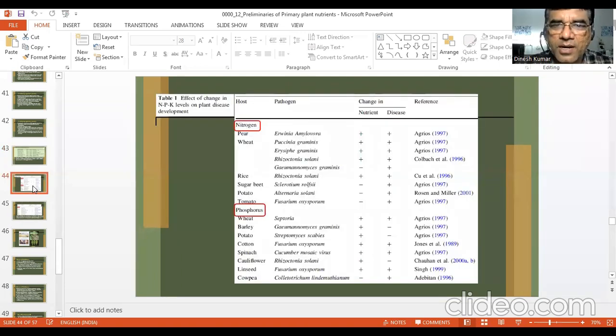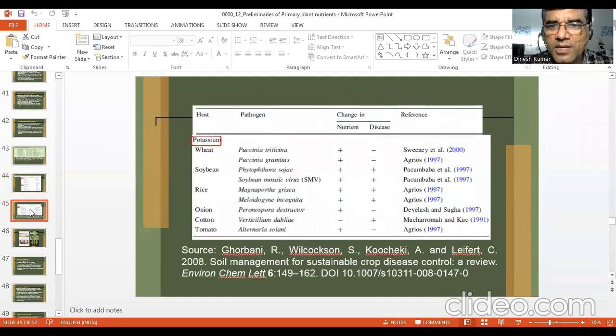This is for nitrogen and phosphorus. You can go through it. And now you see the case of potassium.